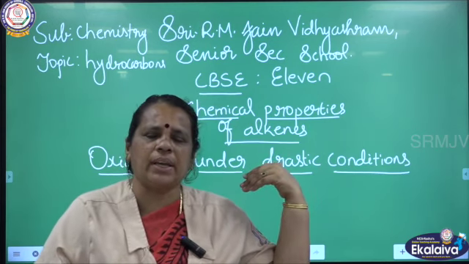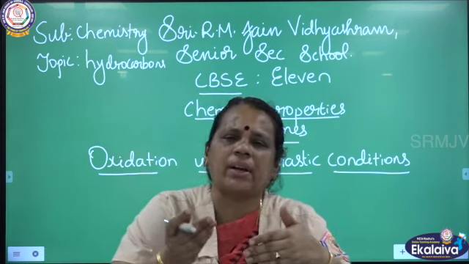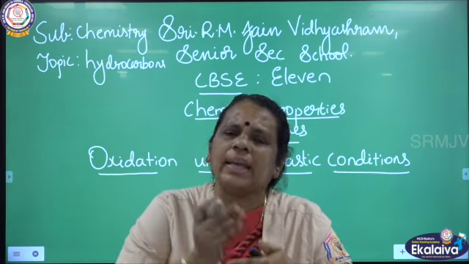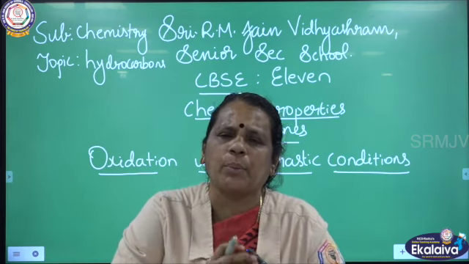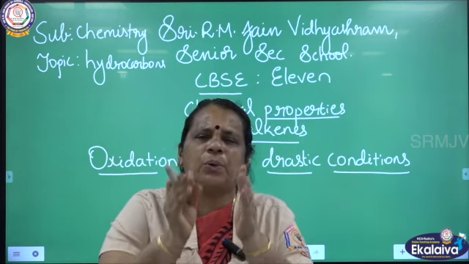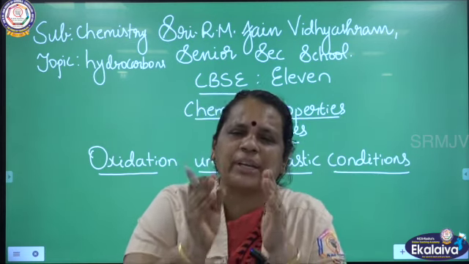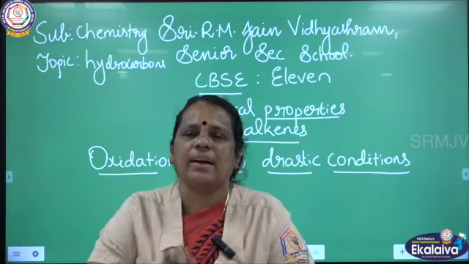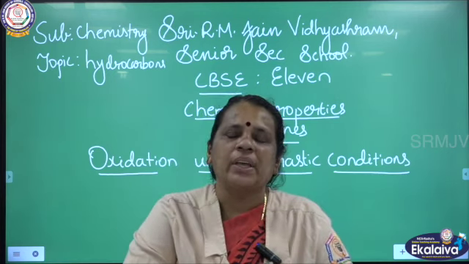Today we are going to see another important oxidation product of alkenes. Here I am going to talk about potassium permanganate. Yesterday I told you that cold, dilute, alkaline or neutral potassium permanganate we can call Baeyer's reagent.